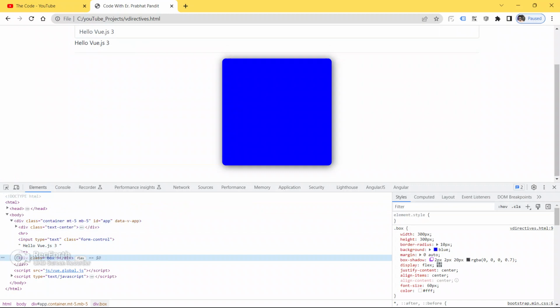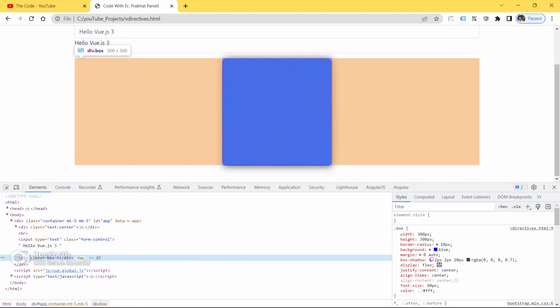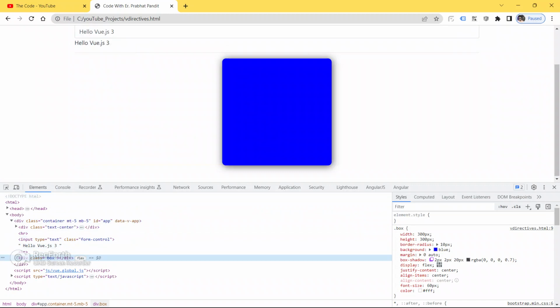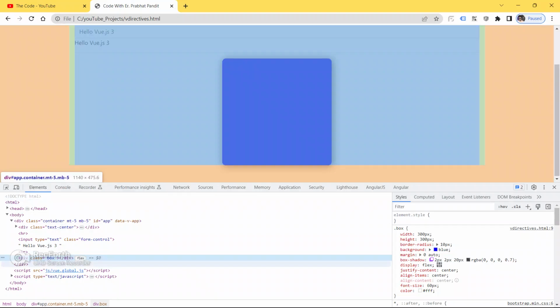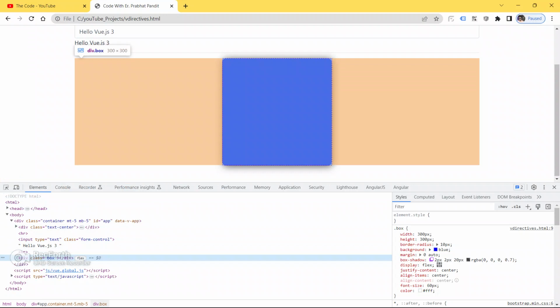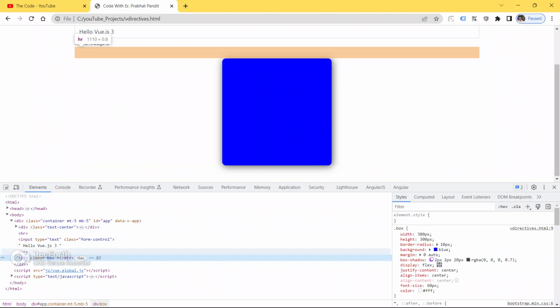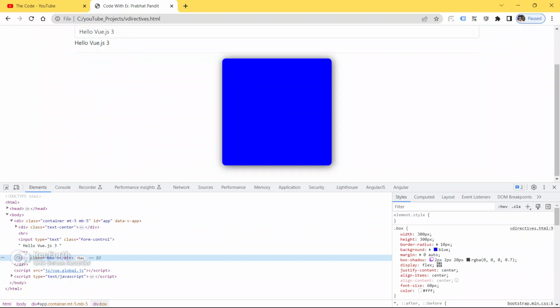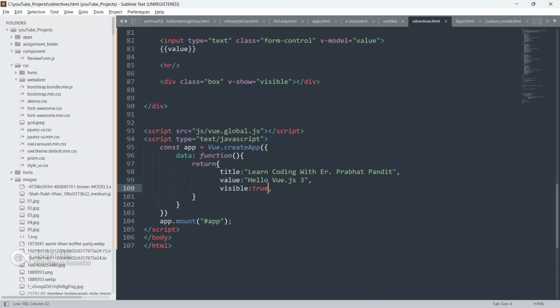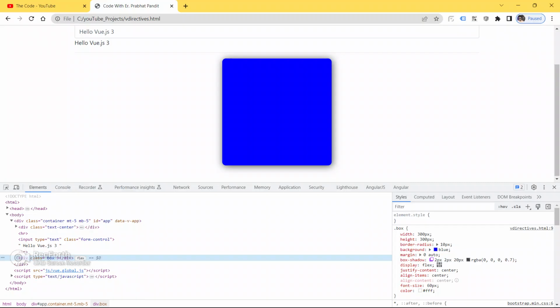So let me just show you guys one thing. As of now you won't be able to see anything like class. But whenever I give visible as false, it will be hidden by the CSS property display none, but it will be there in the DOM. Let me just repeat it again.